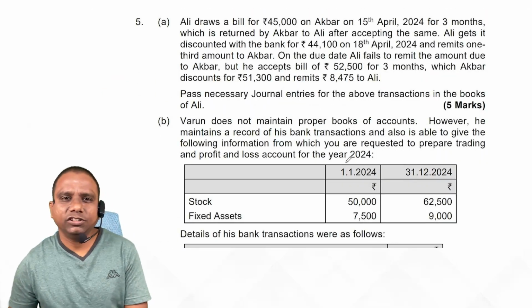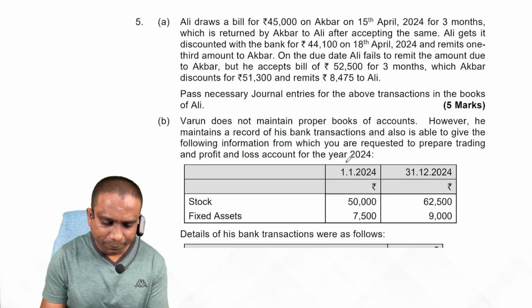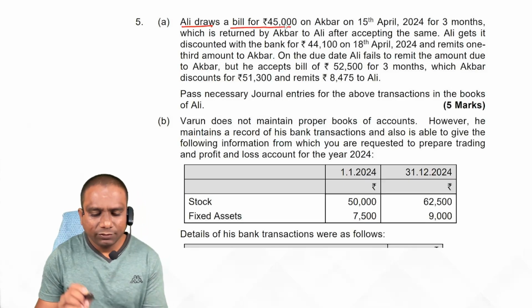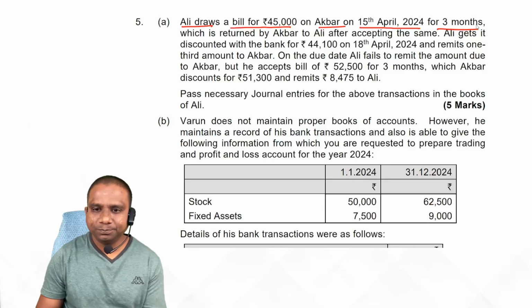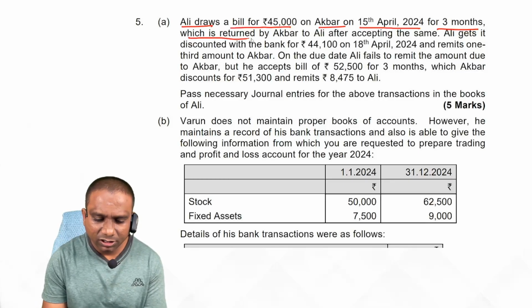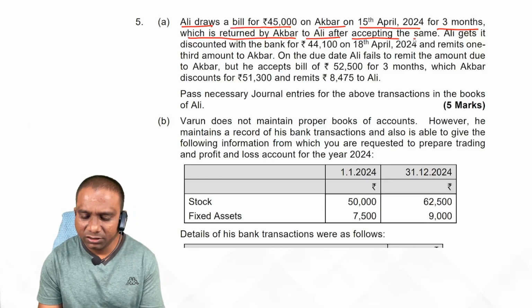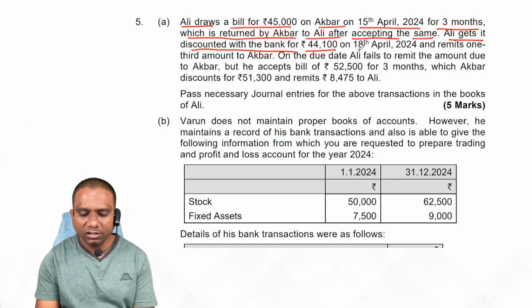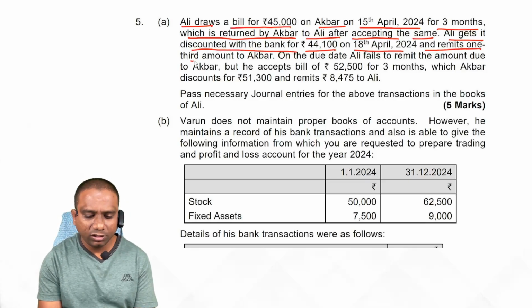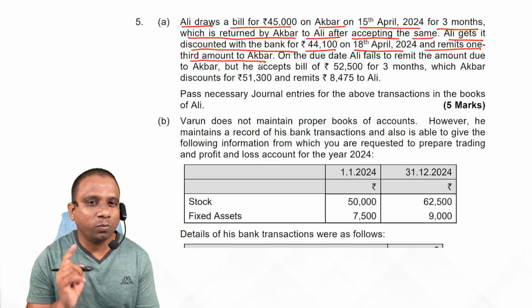This is bills of exchange, students. Ali draws a bill for 45,000 on Akbar on 15th April 2024 for 3 months, which is returned by Akbar to Ali after accepting the same. Ali gets it discounted with the bank for 44,100 on 18th April and remits 1/3 amount to Akbar. It is nothing but an accommodation bill.